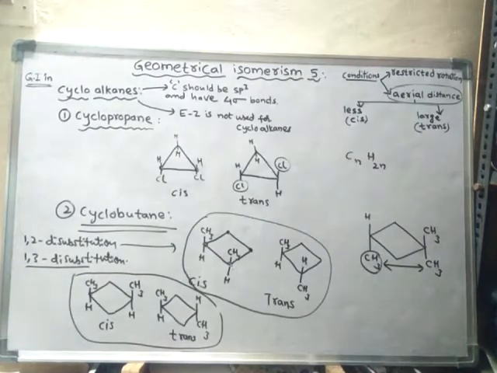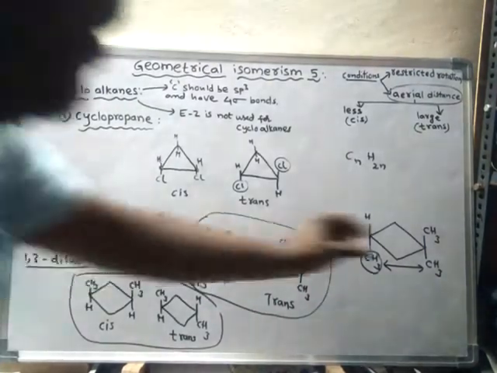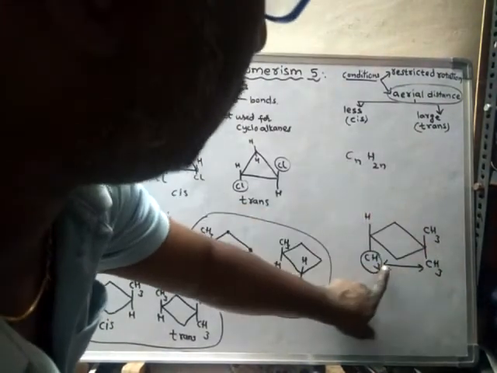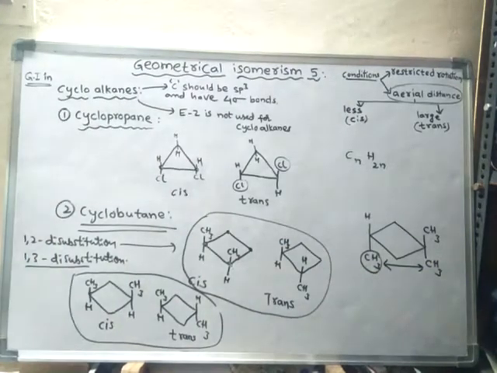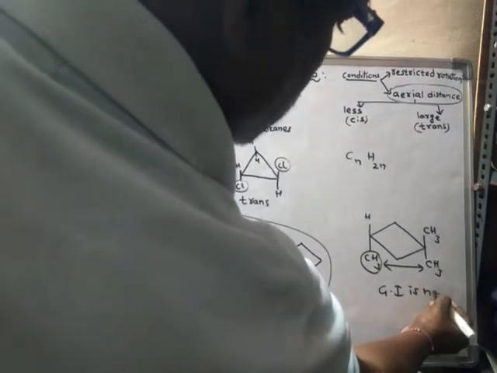Then only they are said to be geometrical isomers. So now here the aerial distance does not change even after the rotation. The distance between the two methyl groups does not change. Hence here geometrical isomerism is not possible.